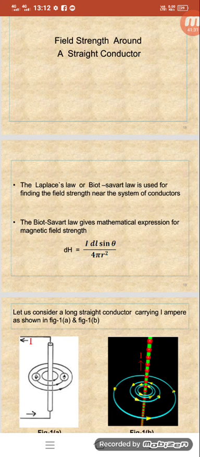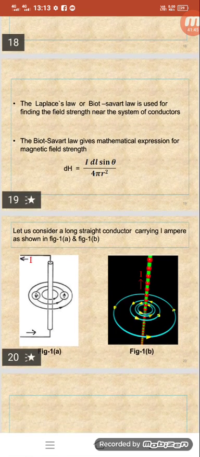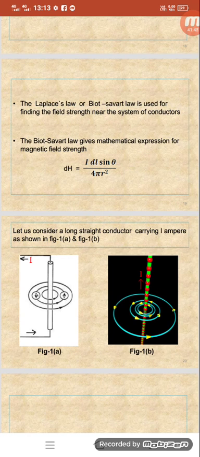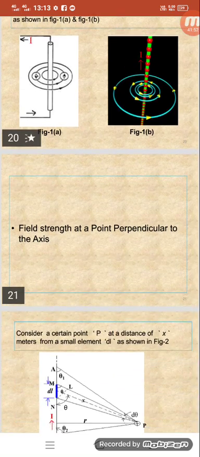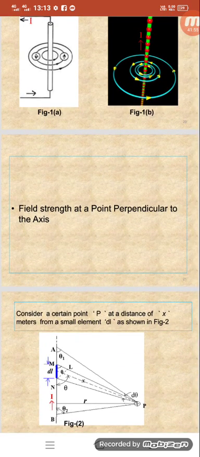The Laplace law or Biot-Savart law is used for finding the field strength near a system of conductors. The Biot-Savart law normally gives the mathematical expression dH equals I dl sin theta by 4 pi r square. Let us consider a long straight conductor carrying current I amperes as shown in the figure. Field strength at a point P perpendicular to the axis. Now we are going to find the field strength at a point P which is perpendicular to the axis of the conductor.